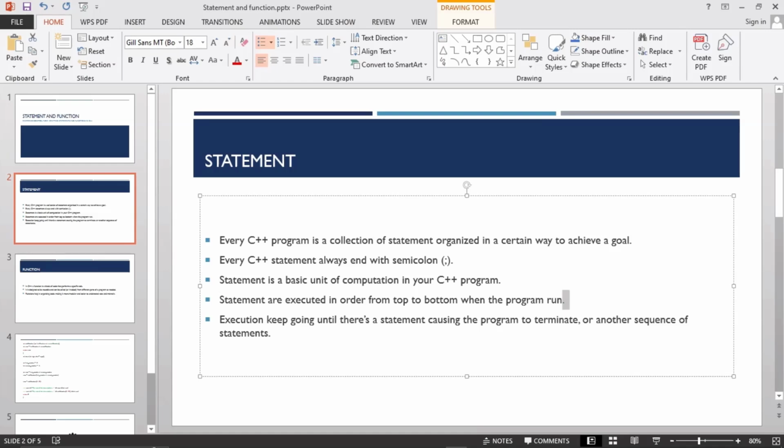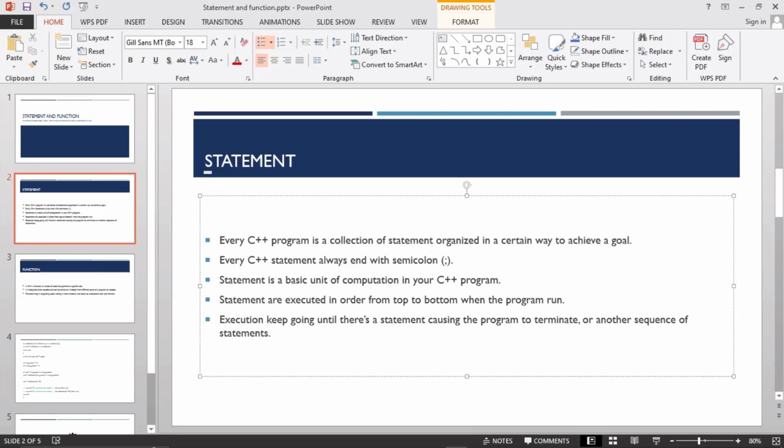The next point says a statement is a basic unit of computation in your C++ program. They are very simple and easy code to understand. So statements are basic units of computation in your C++ program, and we are going to learn more about them. Just understand that they are basic, simple code we can easily identify when we open our C++ program. Statements are executed in order from the top to the bottom when the code is run. So when you have a list of code,